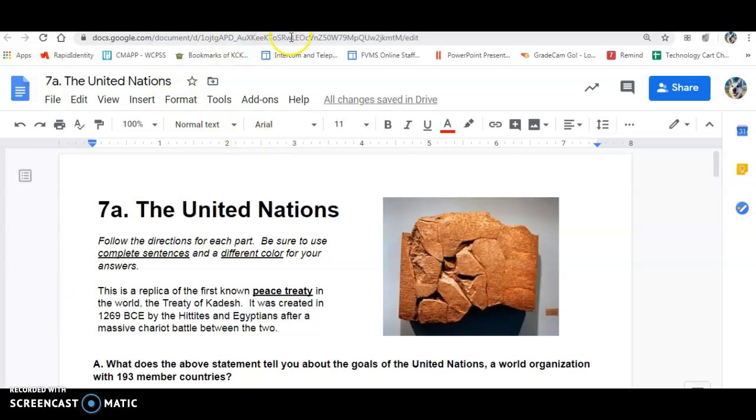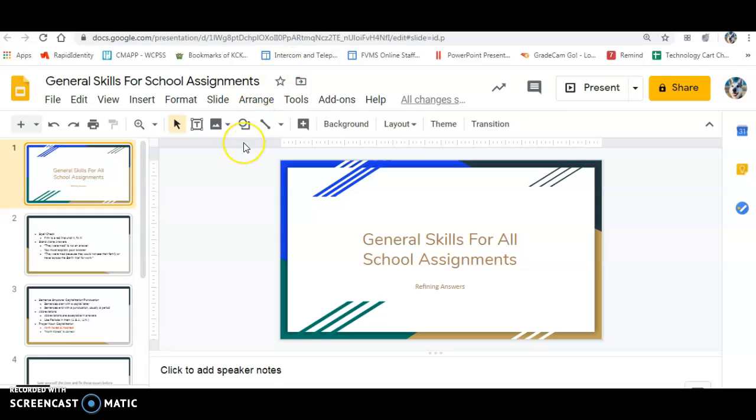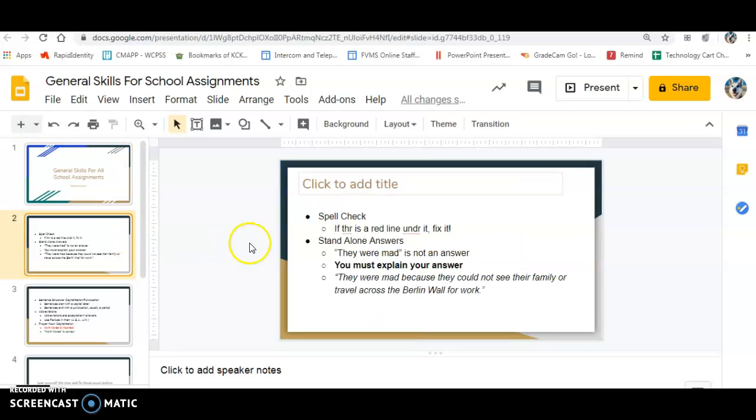Before we get to that, I want to go over a couple of things with you as far as our answers are concerned. Some general things that I'm noticing need a little bit of fixing. So first thing is first, spell check. Make sure that you are using it. If there are red lines underneath the words, we need to go back and fix them.